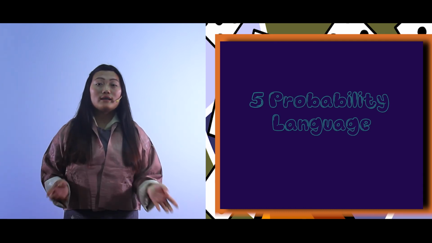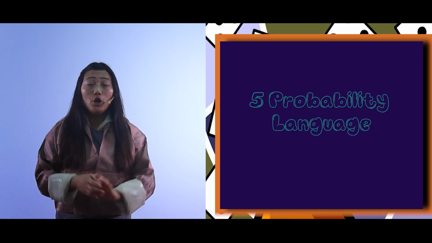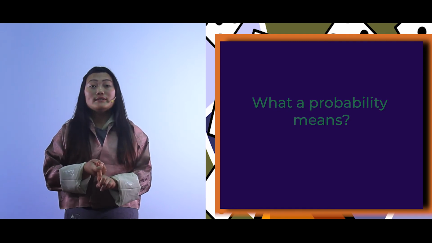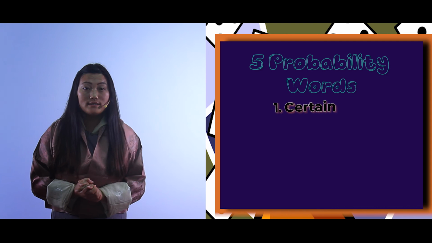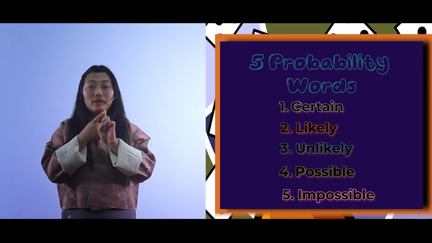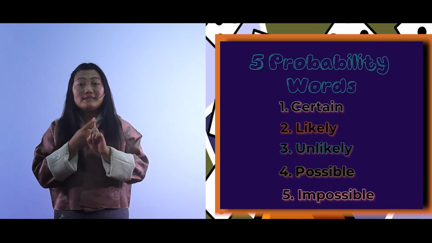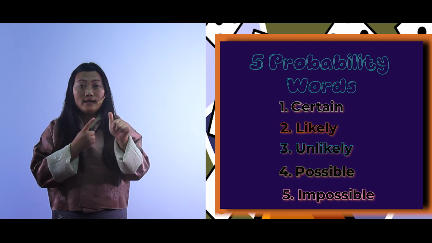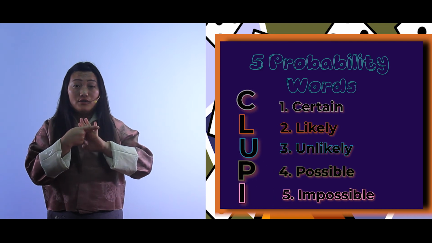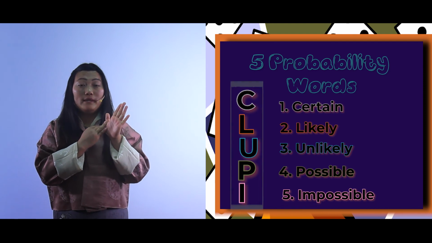Okay, so if you are clear, then let's recollect. So today we looked at what probability means, right? Then we looked at 5 probability words. If you can't remember all the 5 probability words, just remember the first letter of each word. So you can pick the first letters of the 5 words, and they are C, L, U, P, I. So in short, we can use CLUPI for probability words.